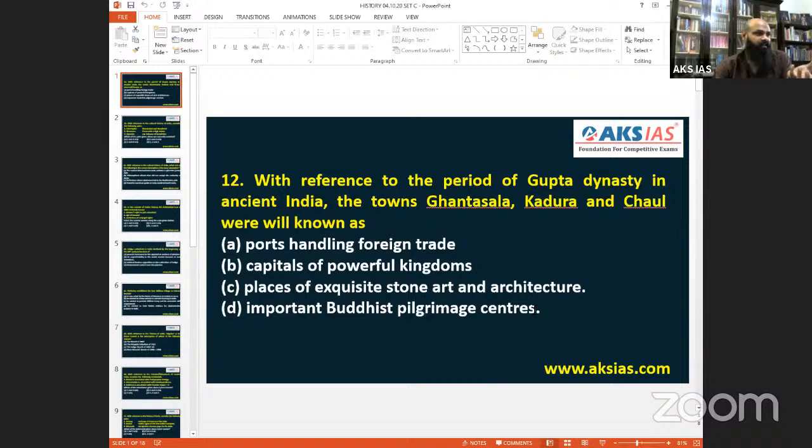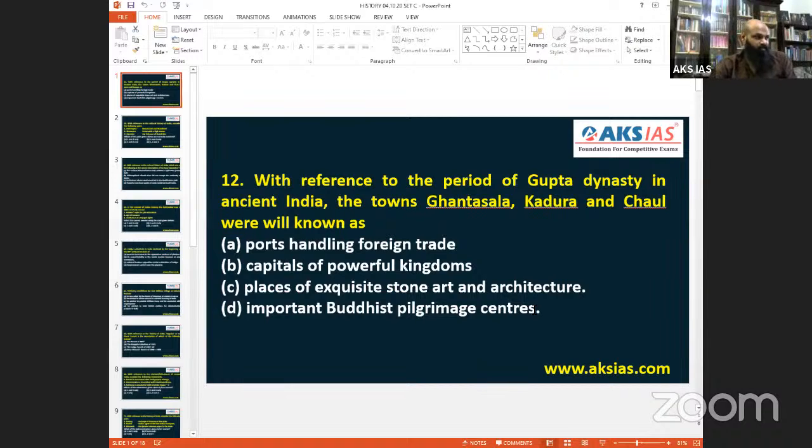So Ghantasala, Kadura, and Chaul. When we talk about them, there is a confusion which comes on top of it, which I am also having. Those who claim to be the biggest academies will also have a tough time interpreting the questions, because how the UPSC interprets, nobody can interpret. So there will be confusions, and the answers are pretty close. Let's try to analyze which is the closest proximate answer. That's all we can do.